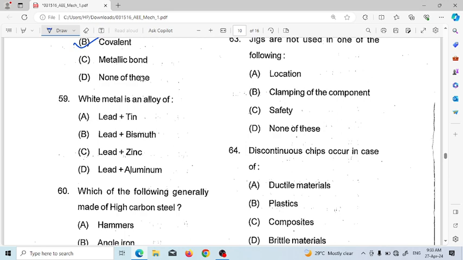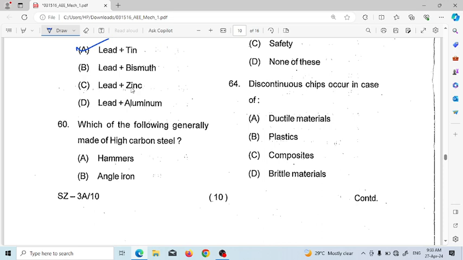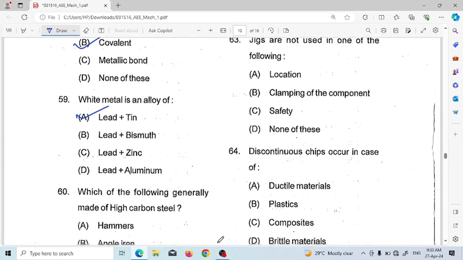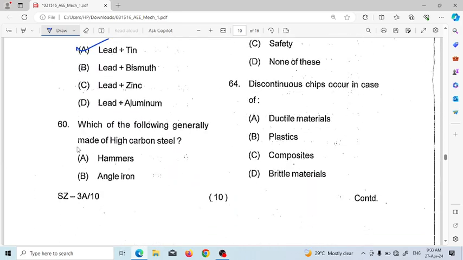Next, white metal is an alloy of lead and tin, lead bismuth, lead zinc, lead aluminum. So white metal is a composition of lead and tin. Which of the following is generally made of high carbon steel? Hammer, angle iron, solid round tube, boiler plate. So high carbon steel is used for a hammer.